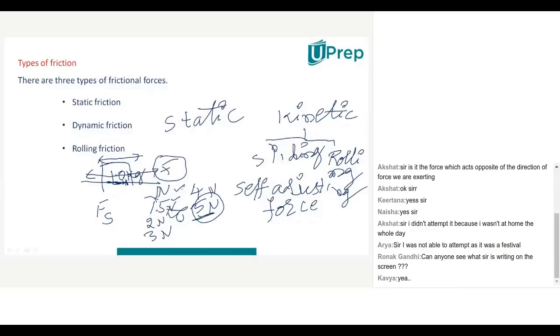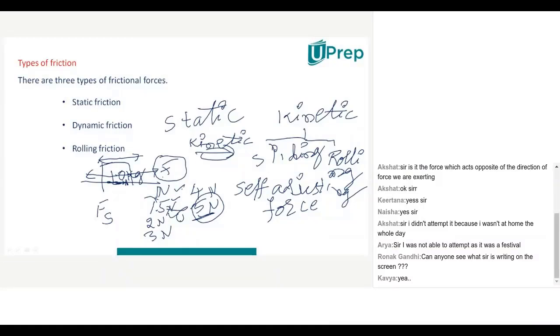When an object is moving, suppose let us say it is moving like this, whatever the frictional force will be there between this particular surface and object will be called kinetic friction. So when an object is moving, whatever the frictional force there is between object and surface, that particular friction will be called kinetic friction.